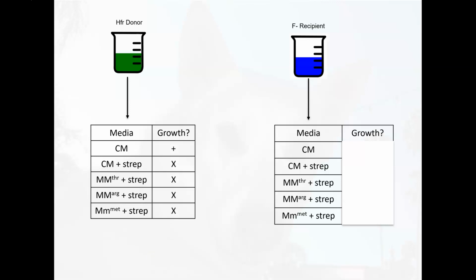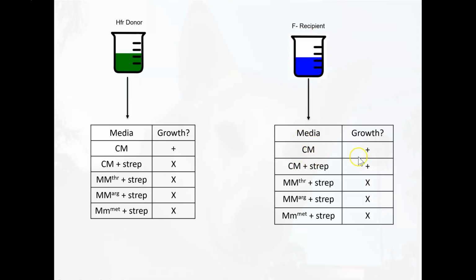So let's look at our HFR donor first. We know, of course, that our HFR donor is, even though it's prototrophic, it can't grow in the presence of streptomycin. So of course it can grow on complete media. It could probably grow on minimal media too, but it's going to grow just fine on our complete media. But anything that contains streptomycin it can't grow on. So we know that if we plate things onto streptomycin, our HFR donor cells cannot grow on that media. On the other hand, our F- recipient can, it's auxotrophic, but it's resistant to streptomycin.